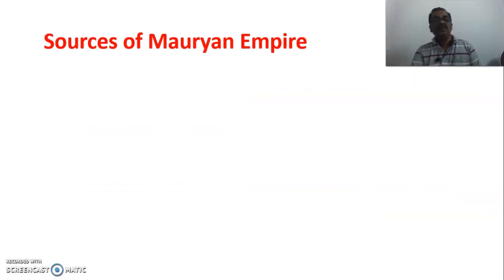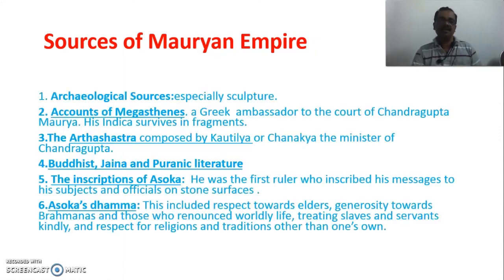Now, coming over to the next area, we can see what kind of sources are available for us to understand about the Mauryan history. This is also one question you can expect for the examination, the sources of Mauryan Empire. There are many sources, both archaeological as well as literary sources. The first one is the archaeological sources, especially the sculptures which were contributed during the time of Ashoka.